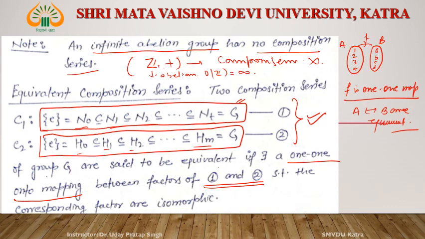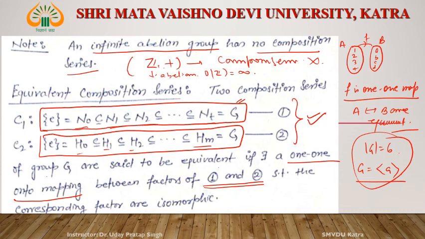We already gave you one example in which the order of G is 6 and this G is generated by A. Then these factors are isomorphic to each other. A 1-1 correspondence between factors means that some factors are isomorphic to some other factors.